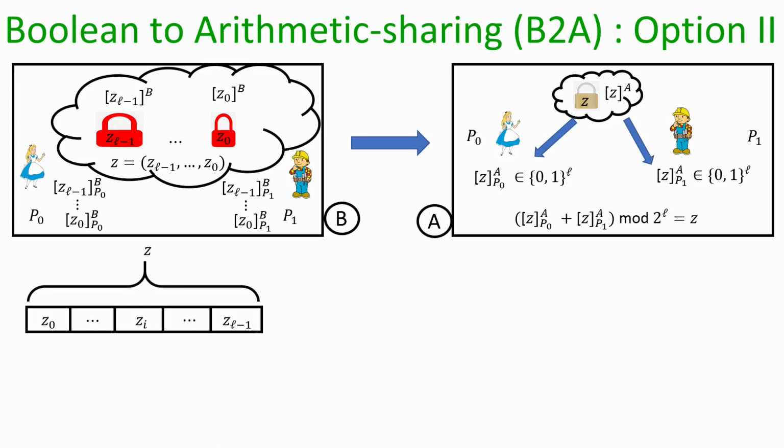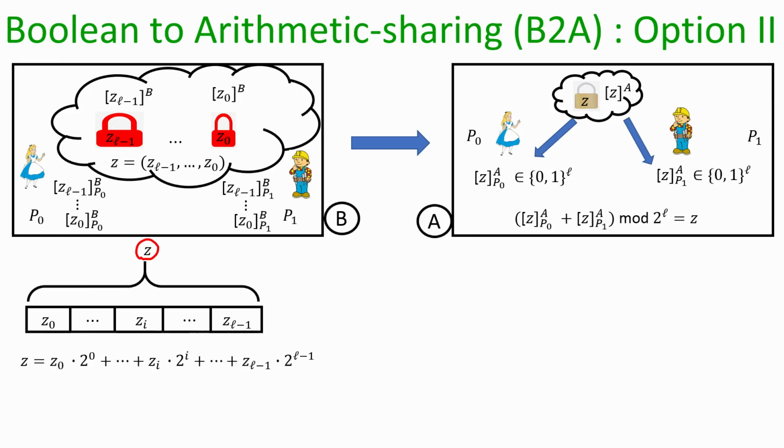So, this option number 2 for doing the Boolean to arithmetic conversion goes as follows. So, imagine the value z which we want to be secret shared has its bits z naught from LSB to MSB: z naught, z 1, z i, z L minus 1. Okay. Neither Alice nor Bob knows the exact values of these bits because they have GMW shares of these bits.